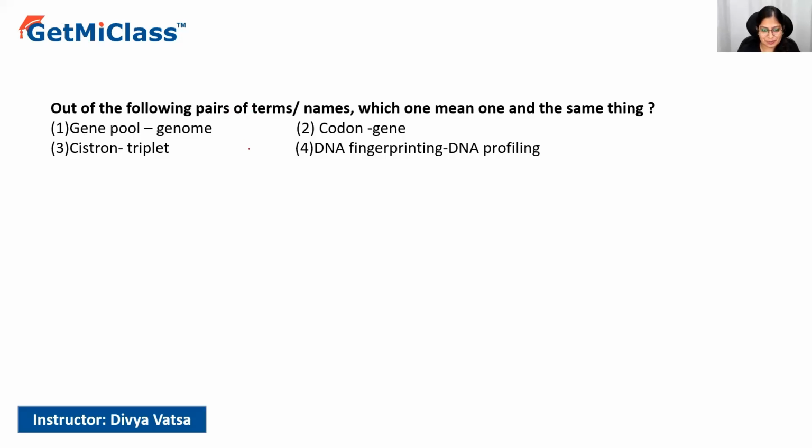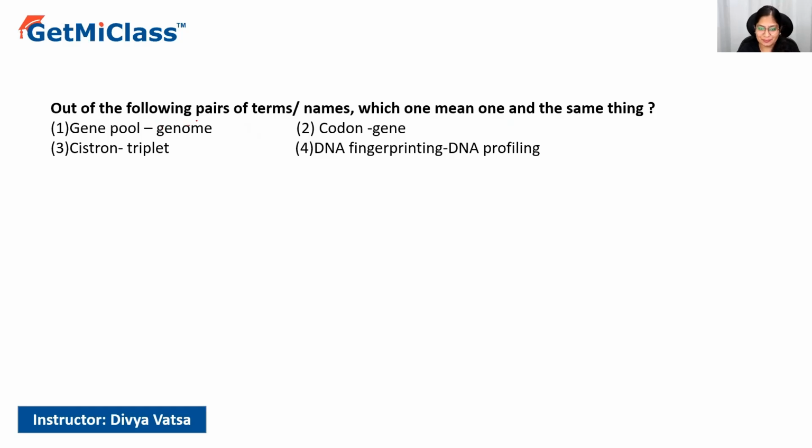Hi. So in this question, they've asked, out of the following pairs of terms or names, which one mean one and the same thing? Okay. So we have to tell from the pairs which is actually the same thing. Now let's have a look at option number one. Option number one says gene pool and genome.